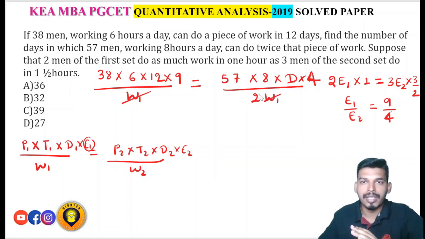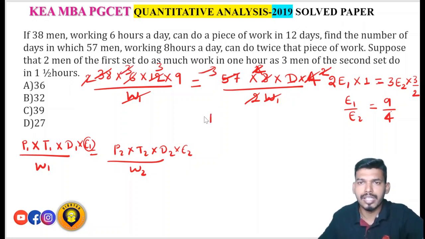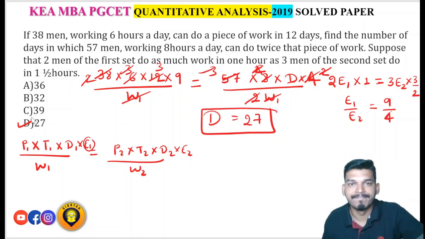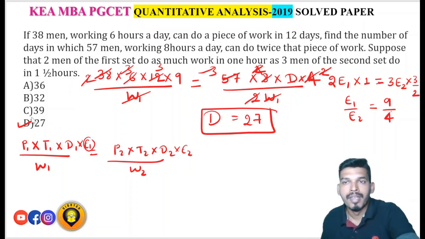So w and w will get cancelled. 2 ones are 2, 2 twos are 4, 19 twos are 38, 19 threes are 57. 2 and 2 will get cancelled, 2 fours are 8, and 2 threes are 6, so 4 ones are 4, 4 threes are 12, and 3 and 3 will get cancelled. So finally what is left, d is equal to 9 into 3, that is 27. So the number of days taken here is 27, that is option D, the right answer. Clear? Next one.